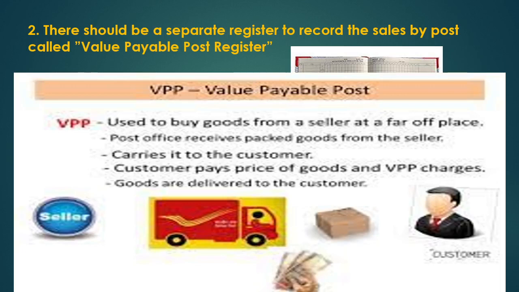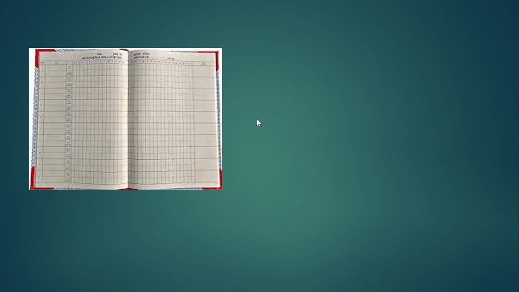In that situation, we use the term value payable post services. So in this case, it carries it to the customer. These post offices receive the packed goods from the seller, dispatch the goods to the customer, collect the amount from the customer, and transfer the amounts to the seller. So this is the business or the services under value payable post.